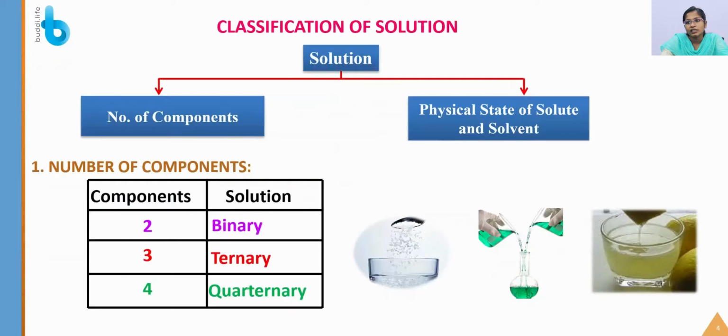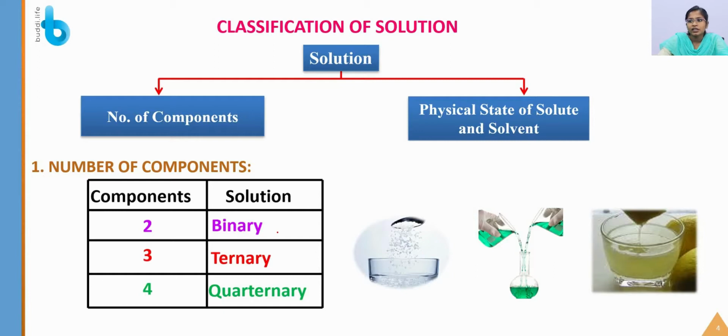Now let us see the classification of solution. Solutions can be classified based on two things. One is the number of components and the other one is the physical state of solute and solvent. First, based on the number of components, it can be classified into binary, ternary and quaternary. If the number of components is 2, then it is known as binary. If the number of components is 3, then it is known as ternary, and if the number of components is 4, it is known as quaternary.